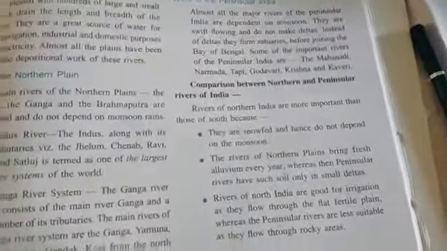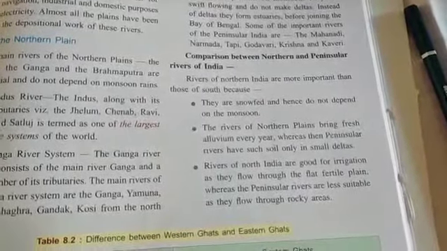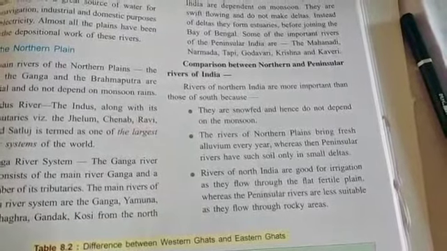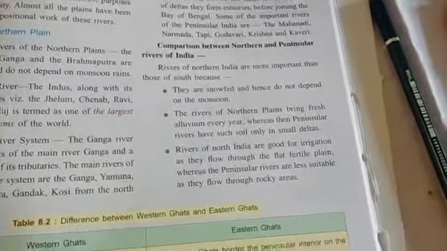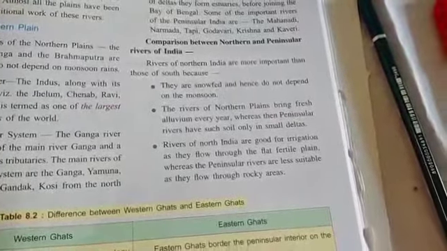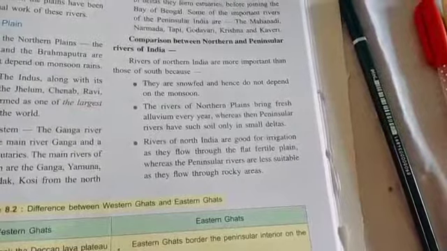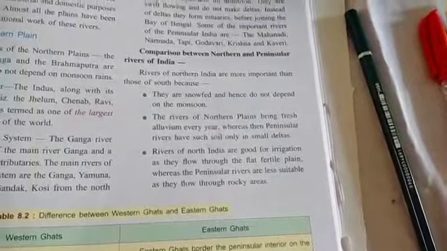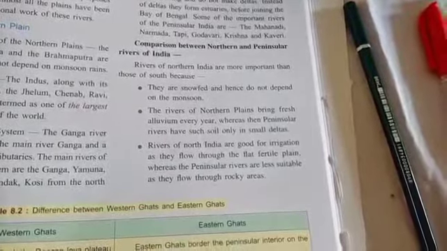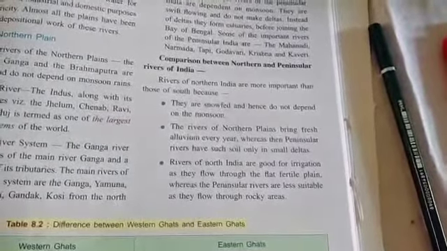If we compare northern and peninsular rivers, rivers of northern India are more important than rivers of southern India because the rivers of northern India are snow-fed and hence do not depend upon the monsoon. The rivers of northern India bring fresh alluvium every year, whereas the peninsular rivers have such soil only in small deltas. Rivers in the north are good for irrigation as they flow through the flat fertile plain, whereas peninsular rivers are less suitable as they move through the rocky plain, especially the volcanic region.